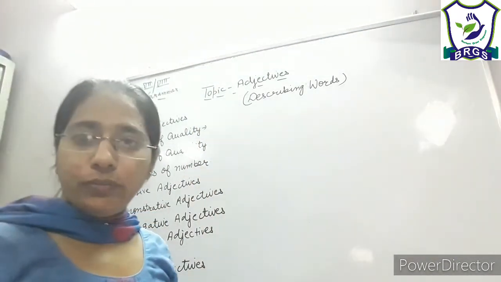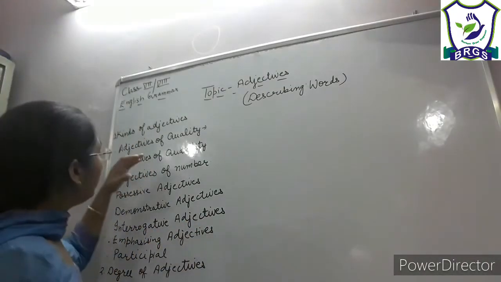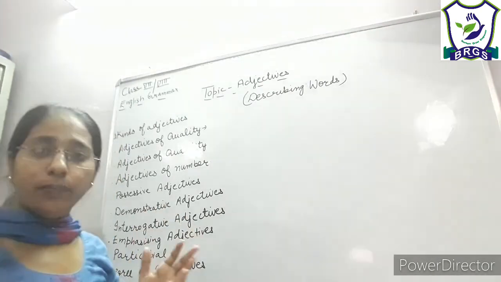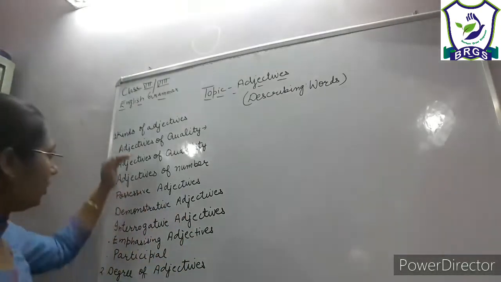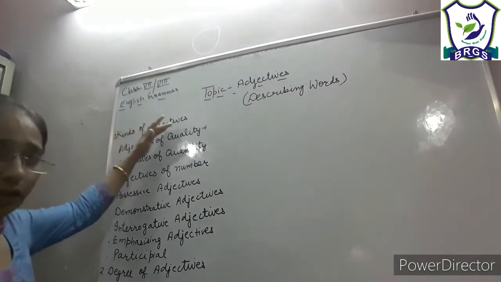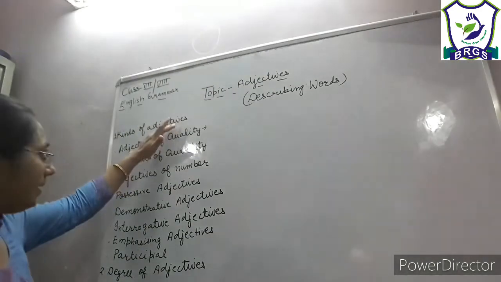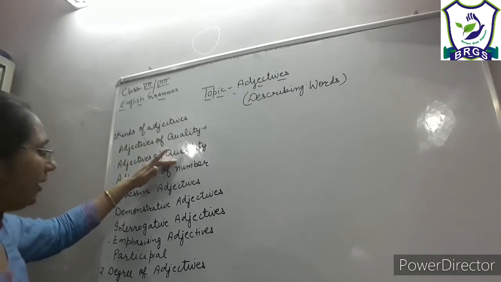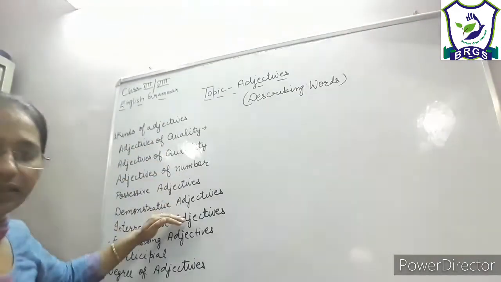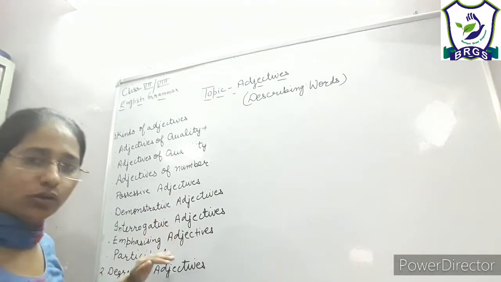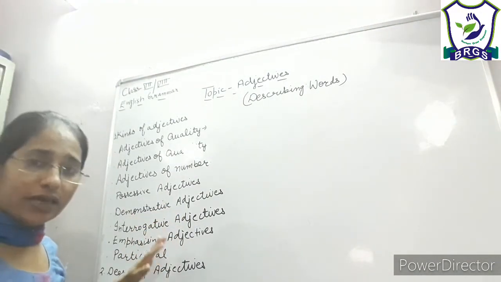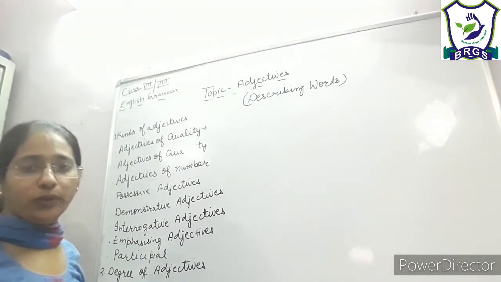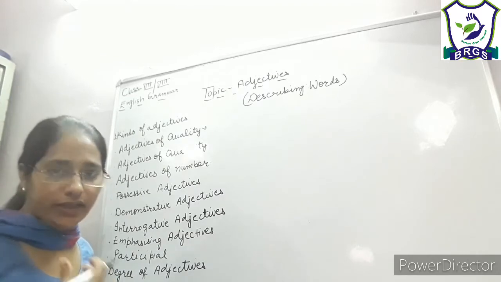Before I continue with my topic, let me tell you what subtopics we are going to cover in this class, according to your prescribed book. In this session, we will cover kinds of adjectives: adjective of quality, adjective of quantity, adjective of number, demonstrative adjective, possessive adjective, interrogative adjectives, emphasizing adjectives, participial, and another subtopic that we are going to cover is degree of adjectives.